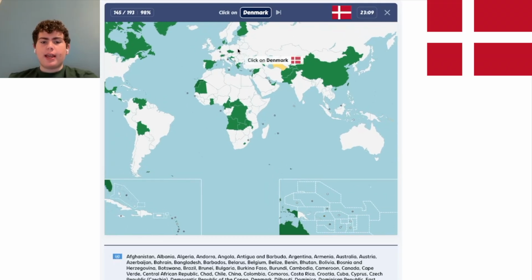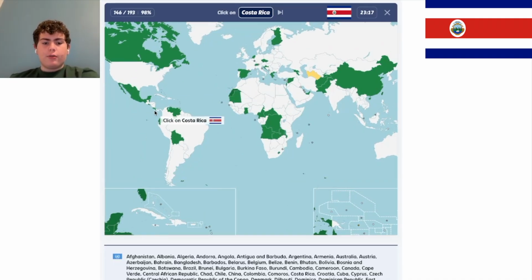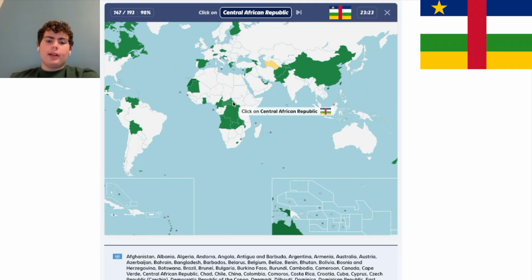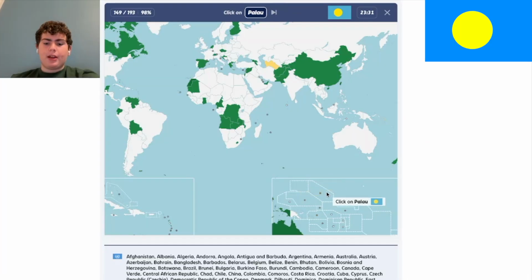Denmark up here, Lego is from Denmark. It's this country right here. And they control Greenland. Costa Rica is in Central or North America, and it is this country right here. The Central African Republic is this one. It's in the middle of Africa, which makes sense. Marshall Islands, I guess, are these ones, and they're in the Pacific.